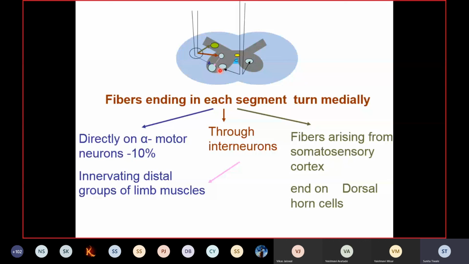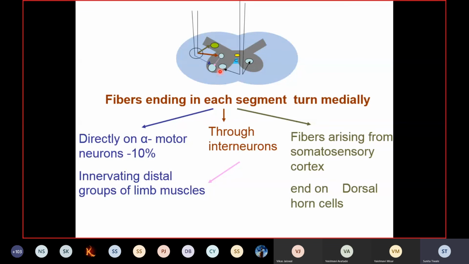Now, what is the role of these intrafusal fibers? These are the receptors, nothing but the muscle spindles. They will pick up the signals regarding the stretching in the muscle. They will detect the onset of the stretch and the progression of the stretch.